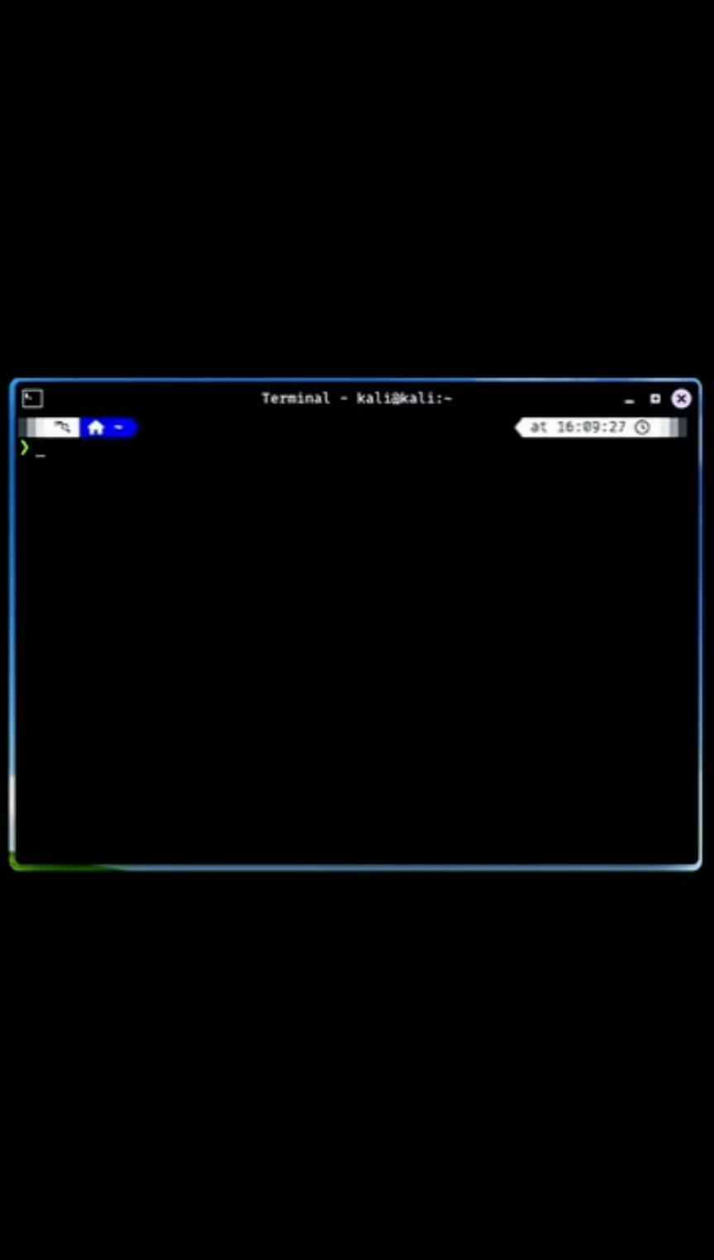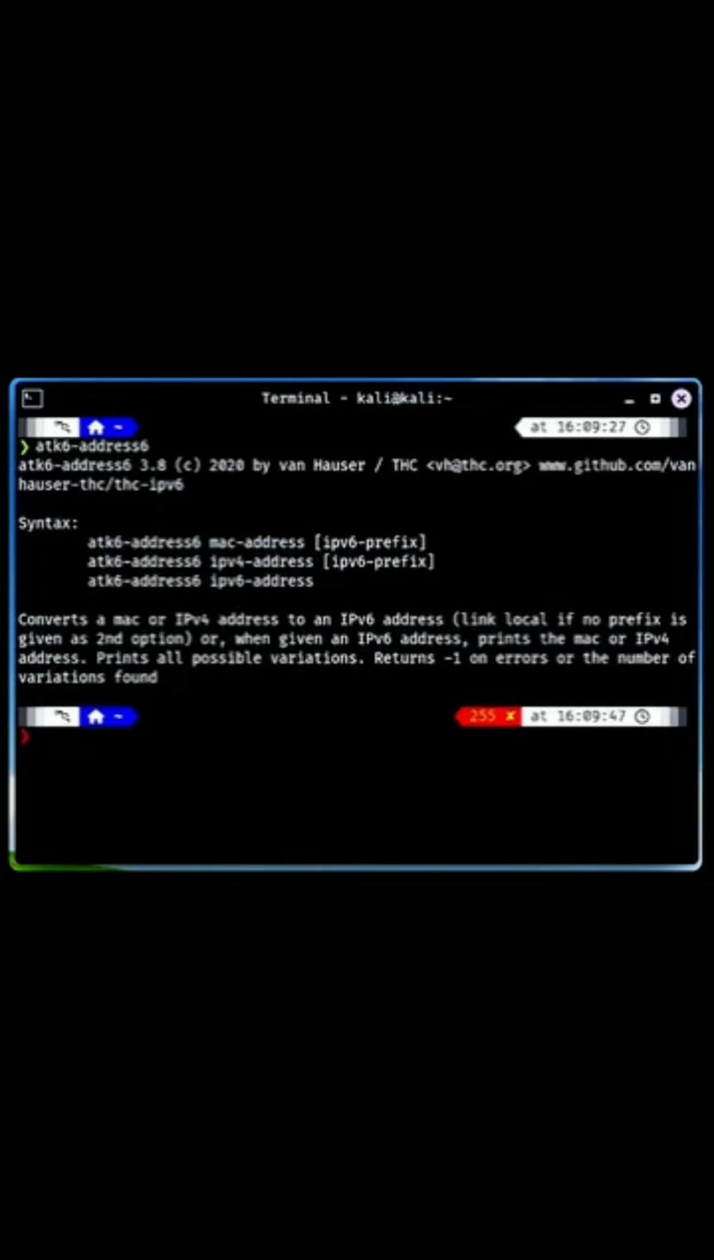THC IPv6, a toolkit for conducting IPv6 attacks, offering various tools for network scanning, exploitation, and analysis. It helps security professionals assess vulnerabilities specific to IPv6 networks.